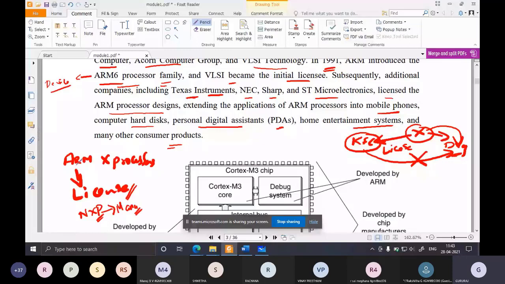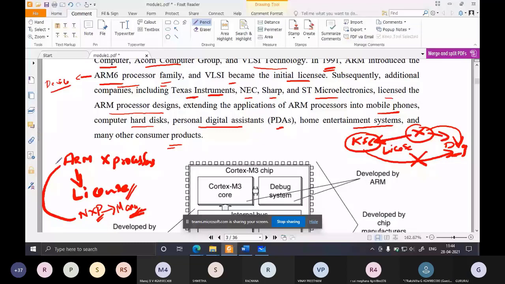License, in the sense, means it will give the soft copy. You can visualize it like ARM gives the soft copy, that is the license, to NXP. So NXP, using that soft copy, makes the hard copy of the processor, which means it manufactures the processor. Since ARM has lent its license or design to NXP to manufacture, NXP has to pay some amount of royalty to ARM.